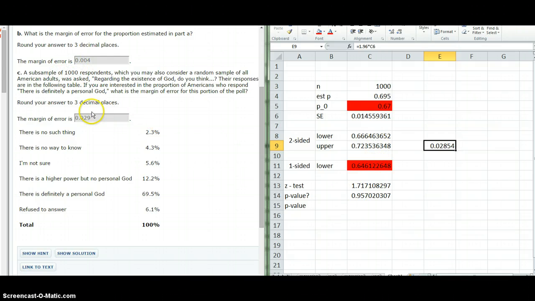So in other words, although I'm pretty sure it's 74% that identify themselves as Christian, the amount that believe in a personal God is going to be between 66 and 72%. So it's a much wider range of potential values, but it still gives you a sense that it should be 2/3 or higher that do believe in a personal God.